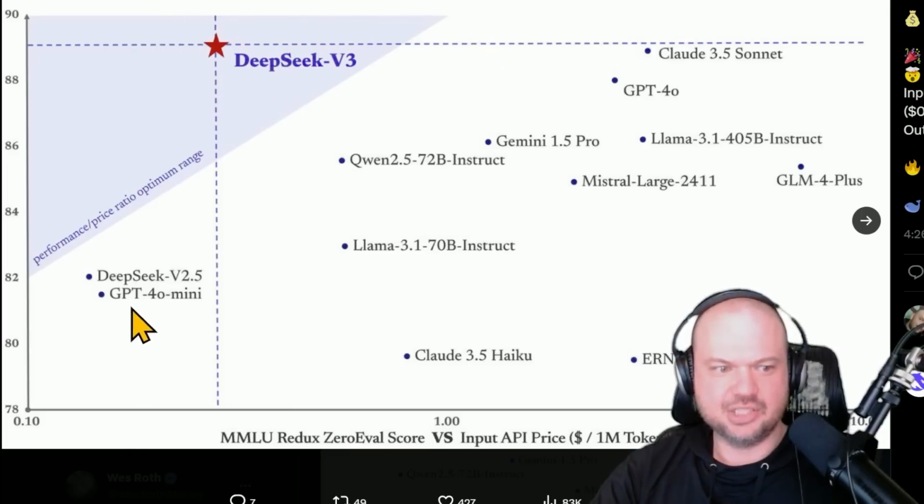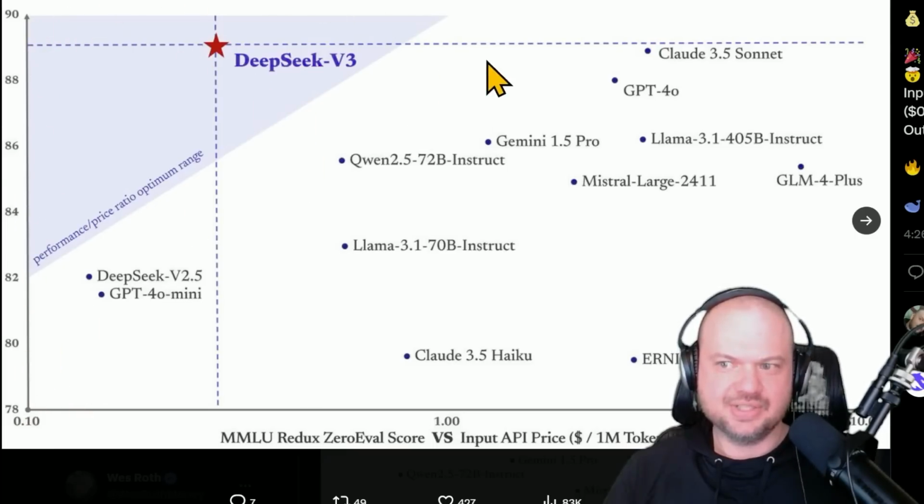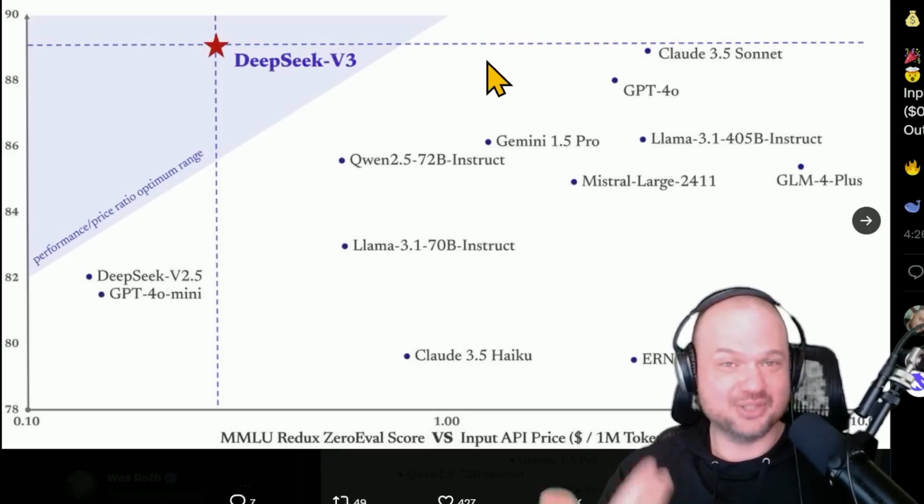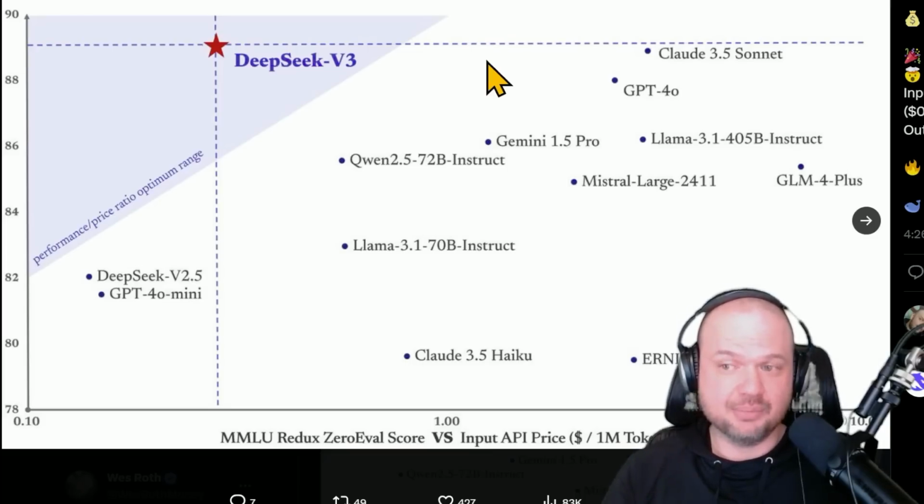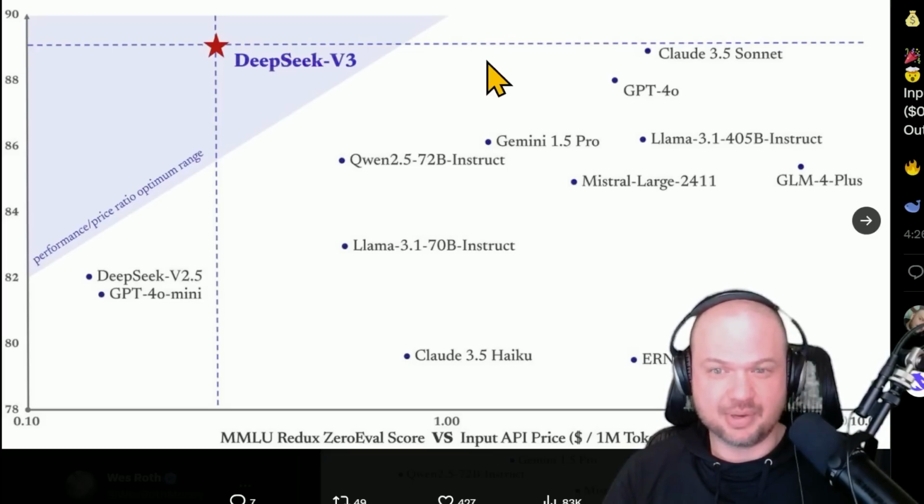The only thing cheaper is GPT-4o Mini. And obviously notice that the scale is 78 to 90, so this is a little crunched in there. But still, you can see how these open source models, if they're good, can be incredibly welcoming to developers because they're probably going to be a lot cheaper than the closed source frontier models by OpenAI, Anthropic, etc.